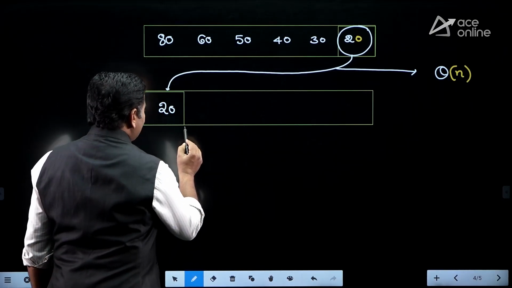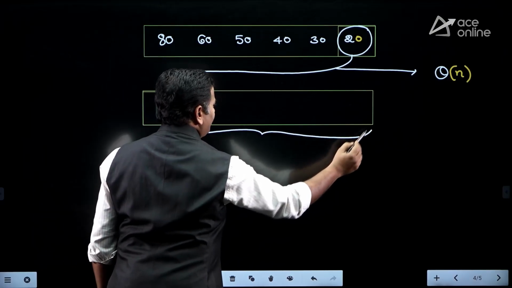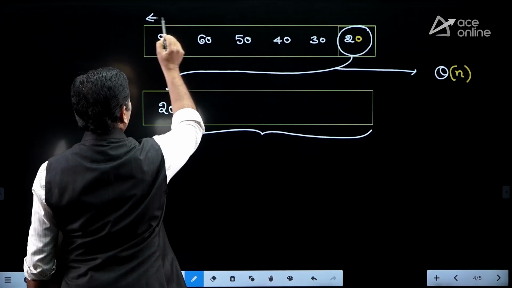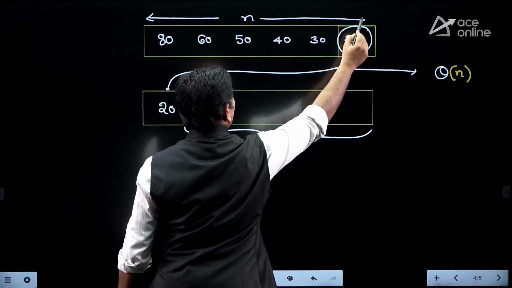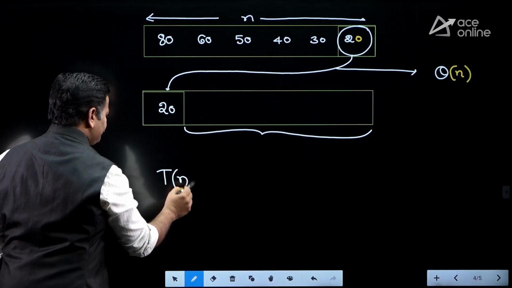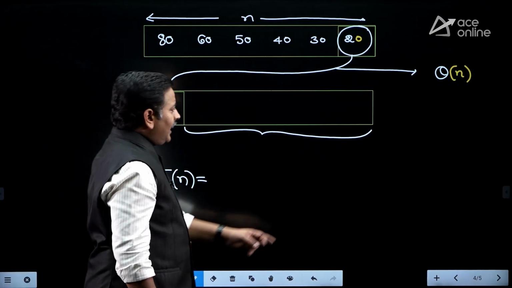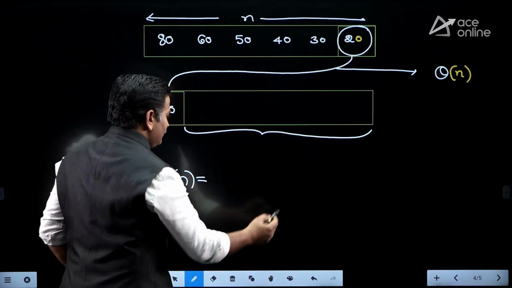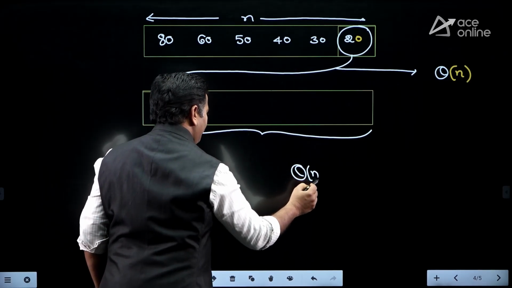Afterwards, friends, how many elements does this right subarray contain? N minus 1 elements. Suppose in the beginning we have n elements, then the time required for sorting n elements is T of n, and we already spent theta of n time for placing the pivot element in the proper place.